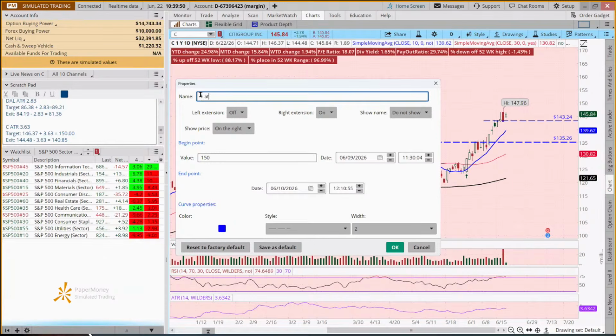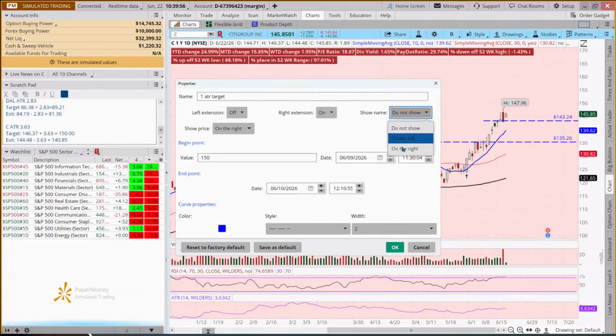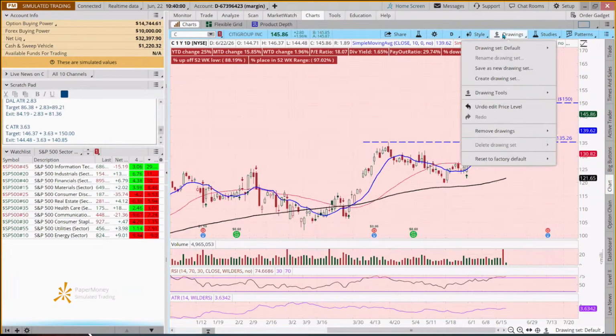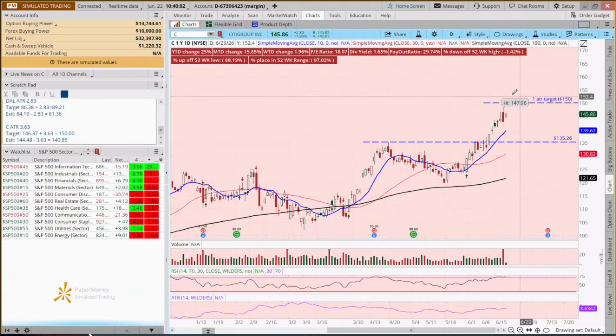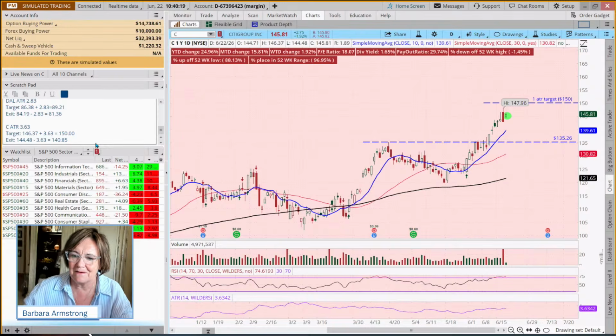And so this is our 1 ATR target. And we'll show that on the right. And we're placing this trade today. So if you want to say, well, when did we place that trade? Today. So now we're going to have two trades that we need to follow up on. And those I'll review on Friday, but I will do my best to manage those day to day.